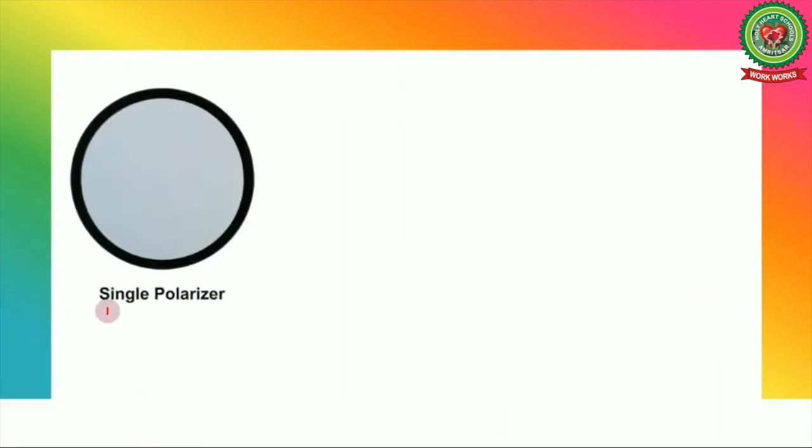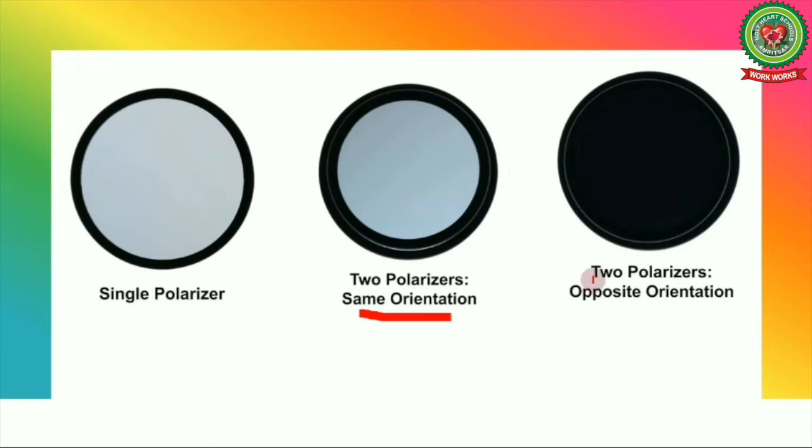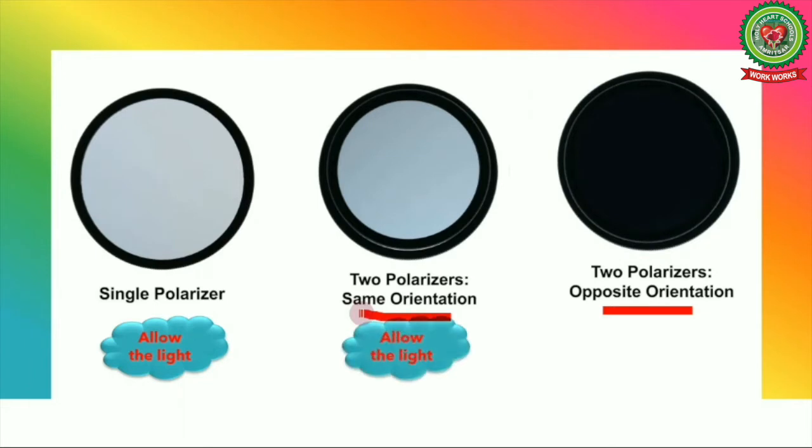Now let's discuss three cases. In the first case, we have a single polarizer. In the second case, we have two polarizers with the same orientation. And in the third case, we have two polarizers with opposite orientation. When polarized light passes through a polarizer, it allows the light to pass. In the second case, since the polarizers are in the same orientation, again it allows the light. But in the third case, since the polarizers are in opposite orientation, it blocks the light and hence we are not getting any light.